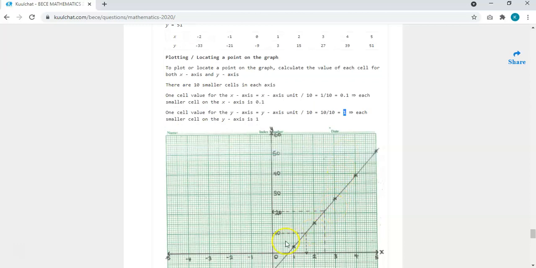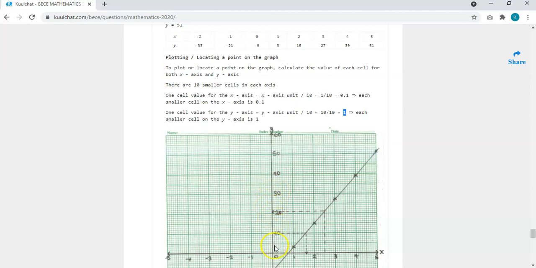So each small value we have is 1. So this is 10. This position is going to be 11 because 1 plus 10. And this position is going to be 12, because we have 10 plus 1, which is 11, plus another one, which is 12. Then if you add another one in that order.